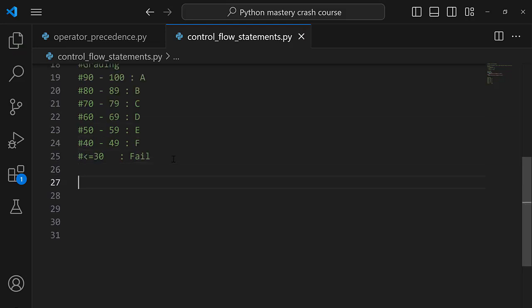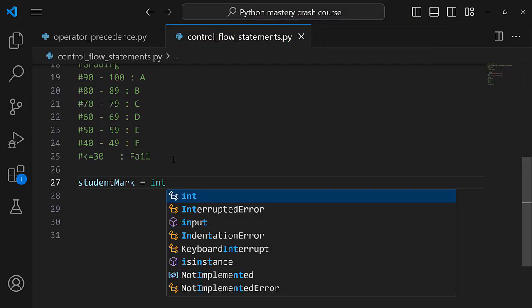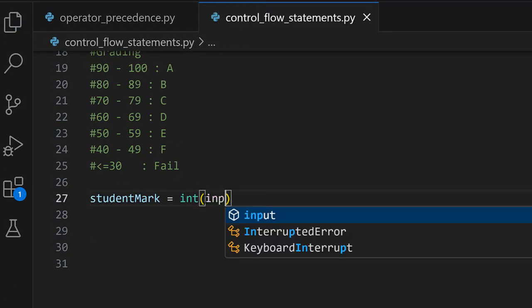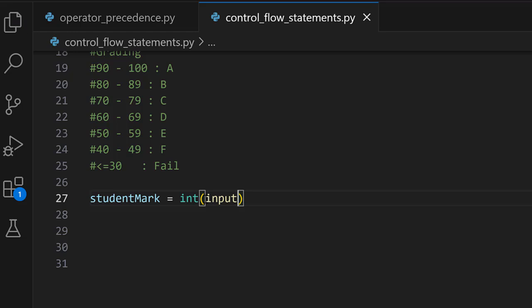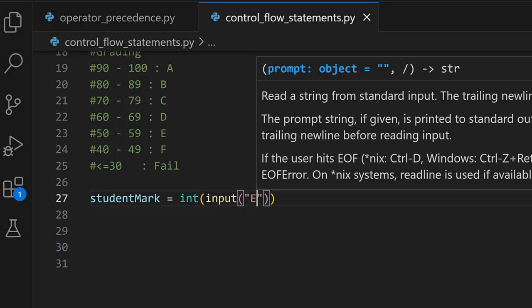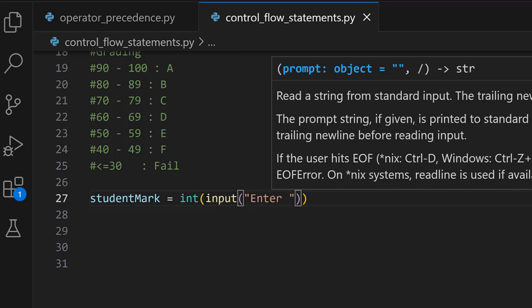So first things first, we are going to work with a variable called student mark, and the student mark is going to be assigned to the mark that the student scored in a particular subject, for example. And we are going to work with integers, meaning that we are going to cast, because we know that we are going to work with the input function, and by default the input function returns a type of string from the keyboard. And within the input, we are going to enter our prompt string, which is going to be "enter the mark scored."